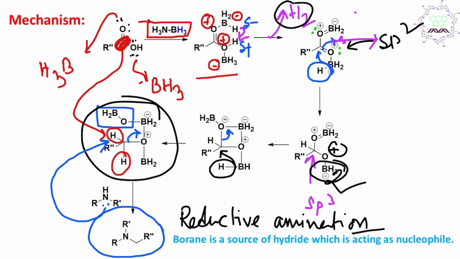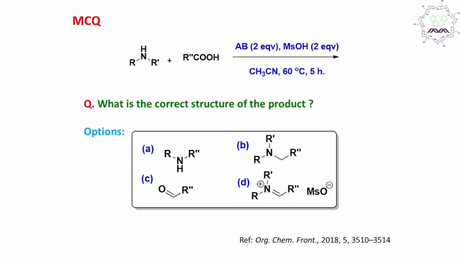But remember, we have very little palladium resource, and this metal is toxic to the environment, and these noble metals are in high demand nowadays because of their industrial application in catalytic processes. That's why scientists are trying to find an alternative, and that's why the reagent ammonia borane is getting significant attention nowadays. So we have understood the answer to our question. This is a reductive amination, so option B is the answer.